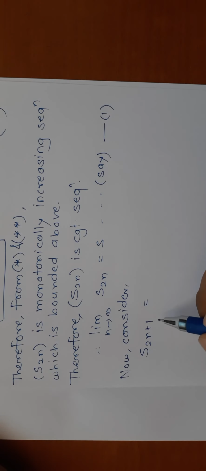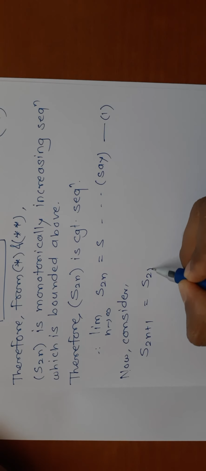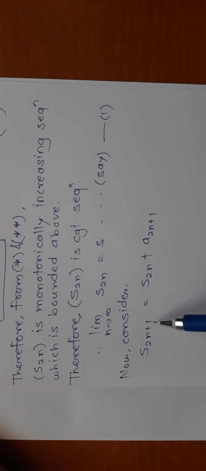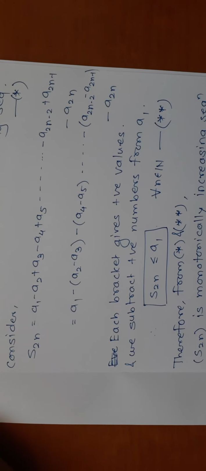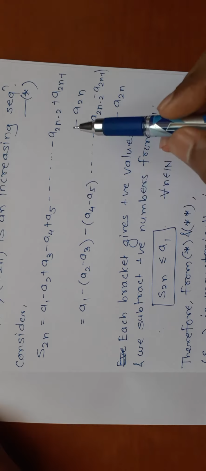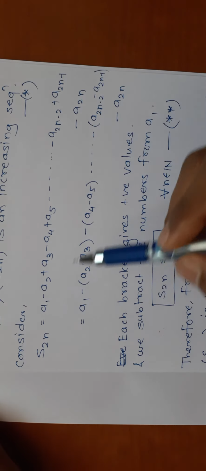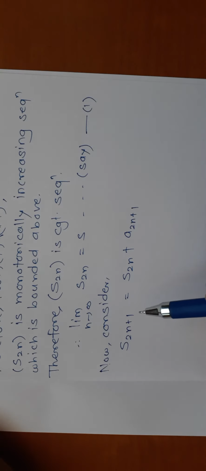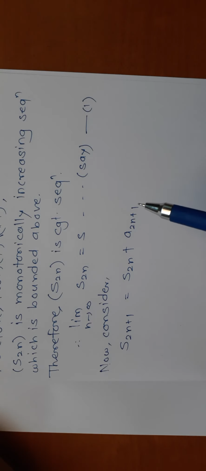That means the first 2n terms plus we are adding the next term, that means a2n plus 1. All terms are already present in S2n, we are just adding one more term. So S2n plus 1 means S2n plus this additional term.